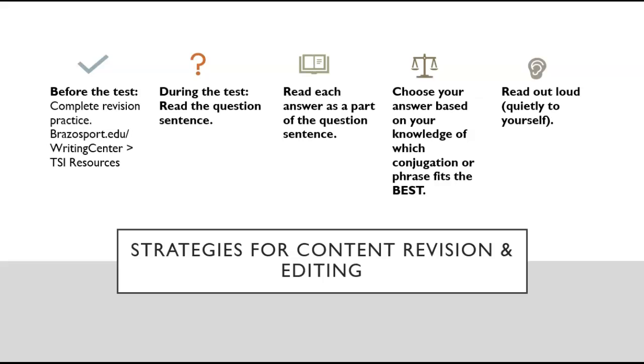During the test, you want to read the question sentence. Then read each answer as if it's part of the question sentence. Choose your answer based on your knowledge of which conjugation or phrase is going to fit that sentence the best. The best thing to do is read out loud. Now, I know you're going to be in a room, so you want to read out loud quietly to yourself. That way you can hear each of the provided multiple choice answers as they would be read in that sentence. Your knowledge of standard English grammar is going to help you out, and you'll be able to hear which one sounds the best.